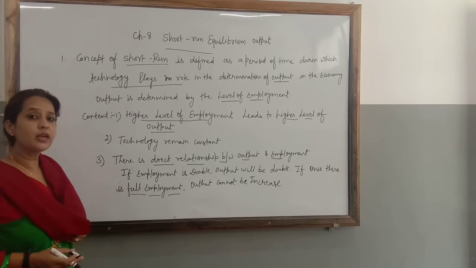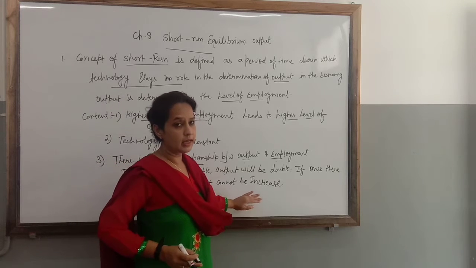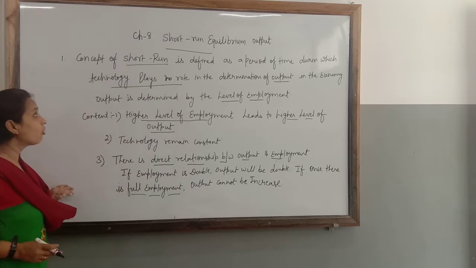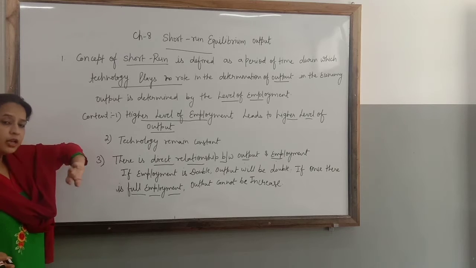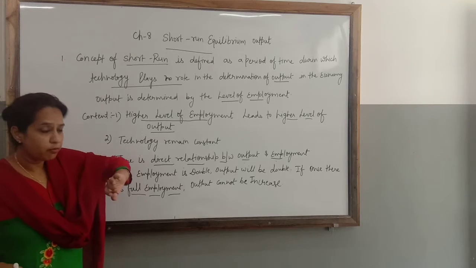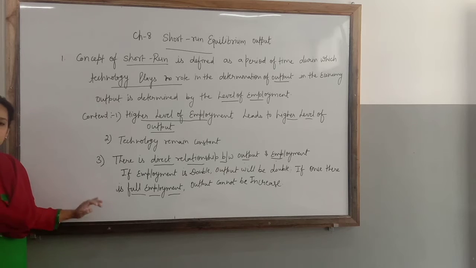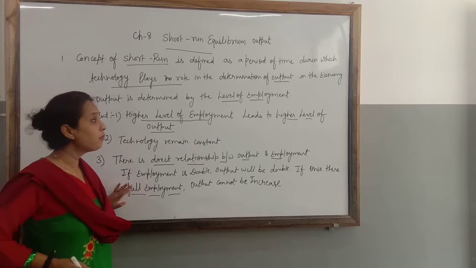If employment cannot be increased, output cannot be increased in the economy. In the short run period, output can be increased when you can increase your employment, and for that, an unemployment situation should be there. Clear? Then only we can increase the production.